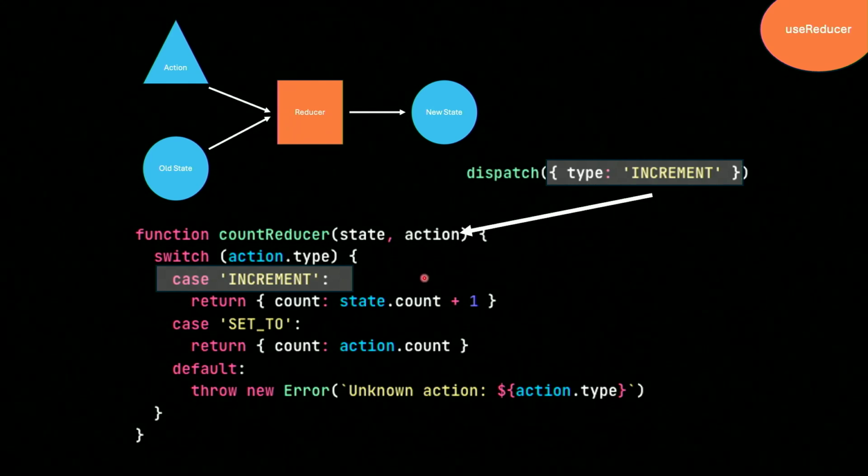This dispatch is passed to our reducer, and so we have the action, which is whatever's passed to the dispatch, and the old state that are being passed in. And this is what I'm talking about, where all of the state logic, all the deciding power is right here in this function. So whatever is returned from this function, that becomes the new state.